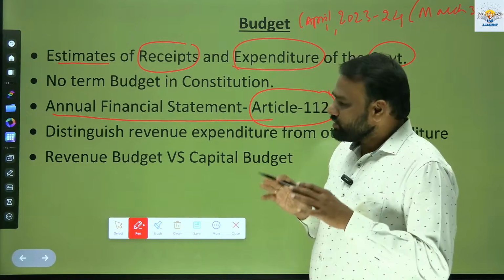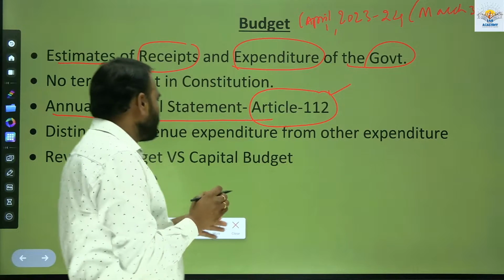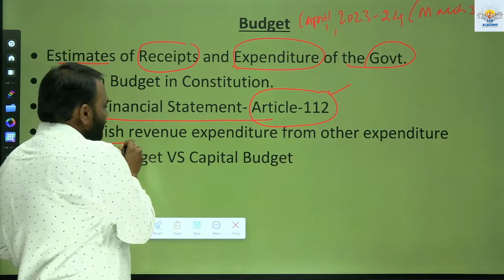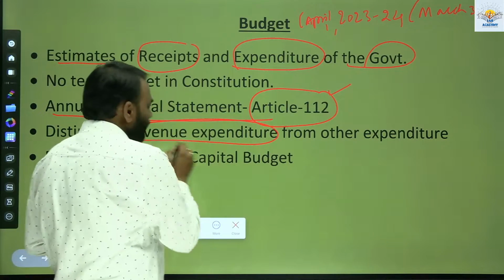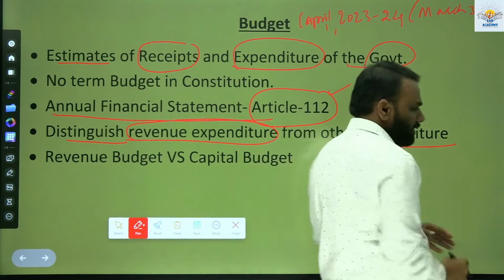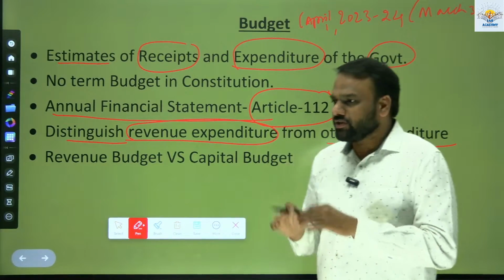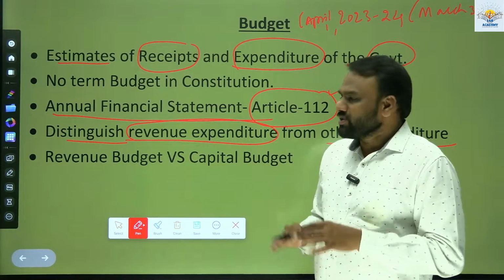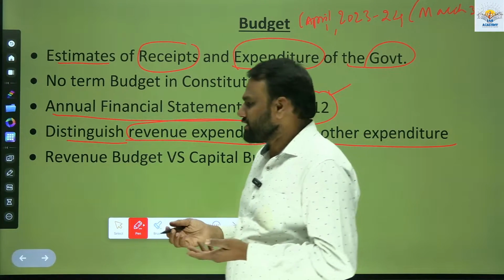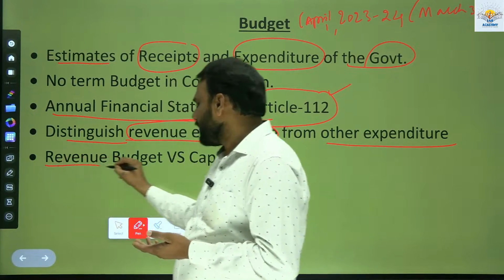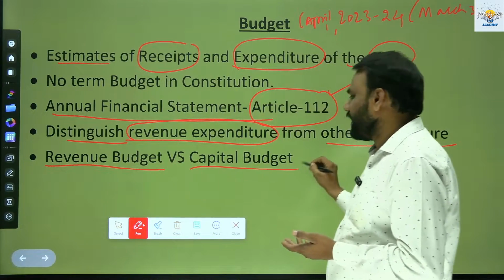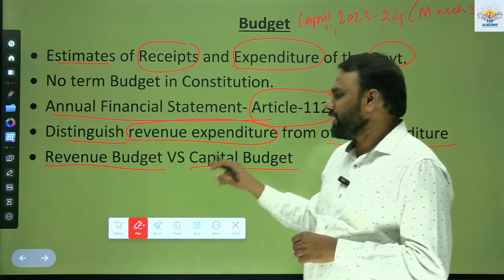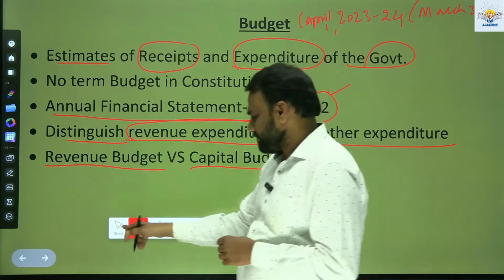Next, the Constitution also explicitly mentions that there should be a distinction between the revenue expenditure and other expenditure. Whatever expenditure you are showing, one you have to show as revenue expenditure and the other as capital expenditure. That is why the convention has been established, wherein we have a separate revenue budget and a capital budget. So in this video, we shall see in detail the difference between the revenue budget and the capital budget.